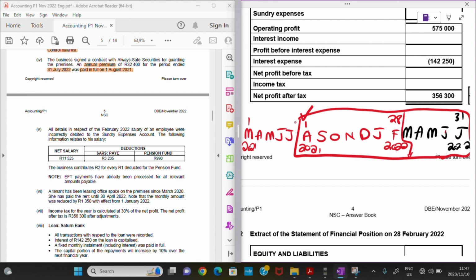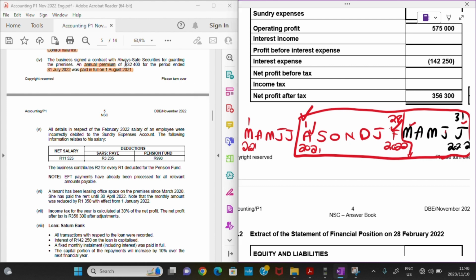So we can only account now for August until February, but from March 2022 until July 2022, we will only record that next year. So this is a prepaid expense. But we want to figure out how much it is, right?